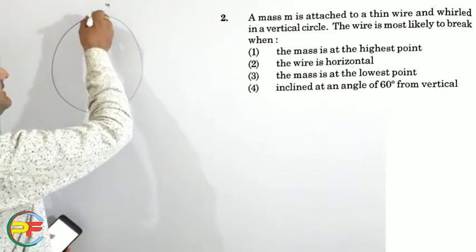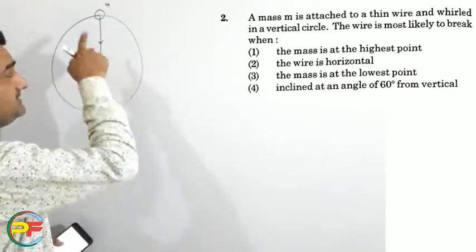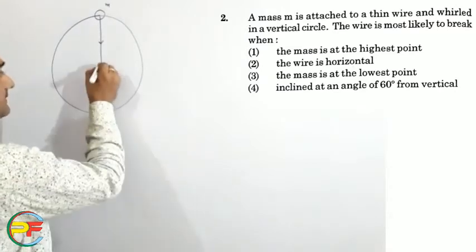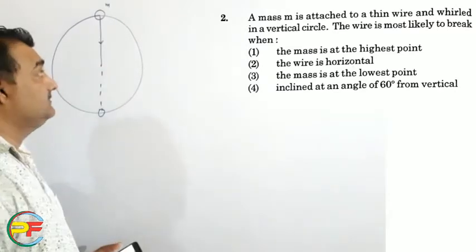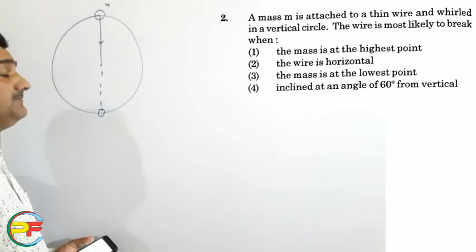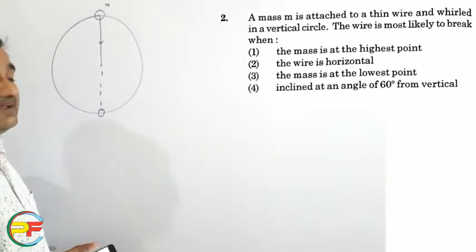So you can say the tension in the wire is changing everywhere. To break, the most probable chance will be where the tension is maximum.